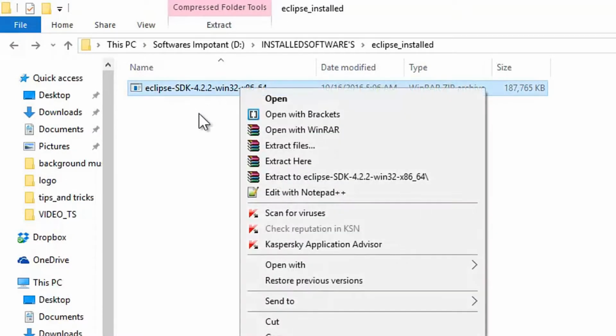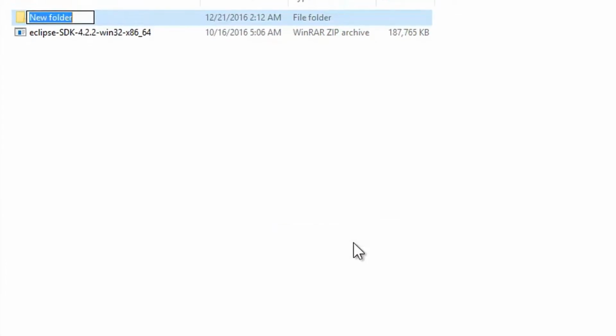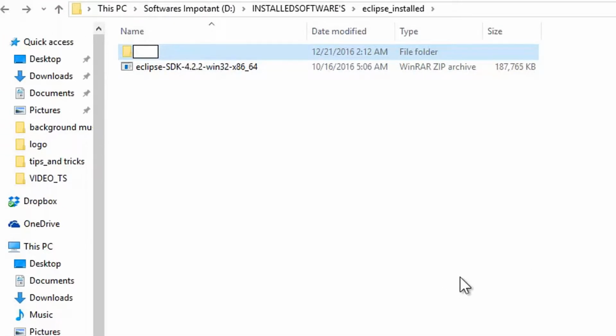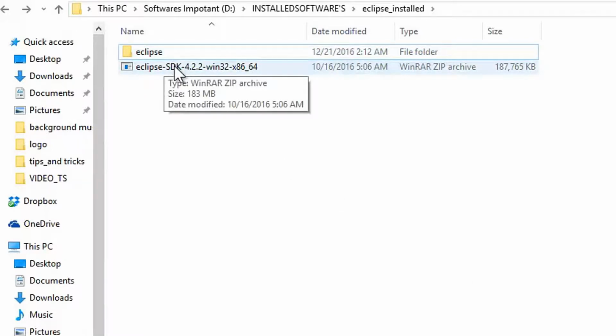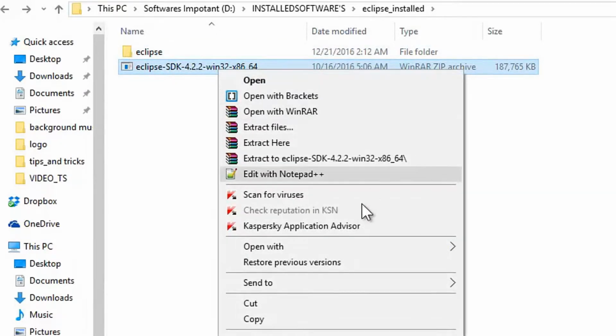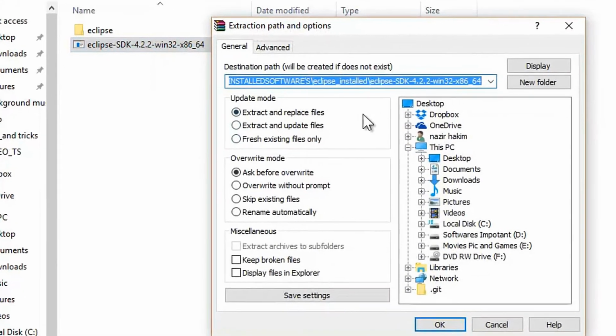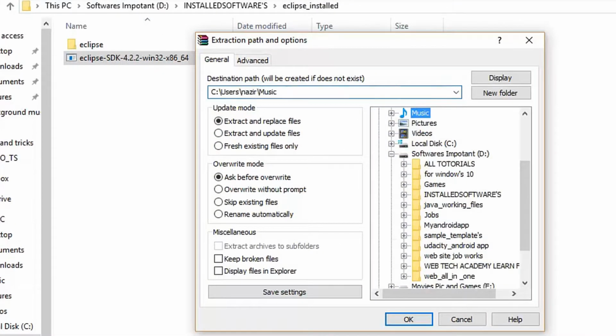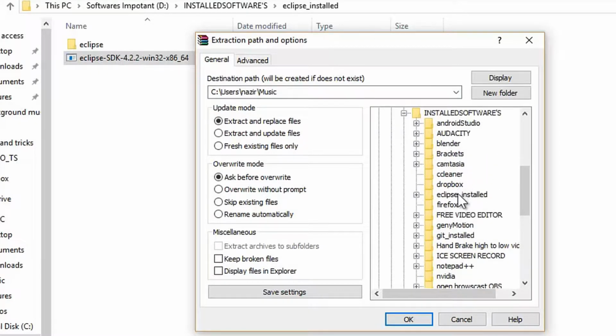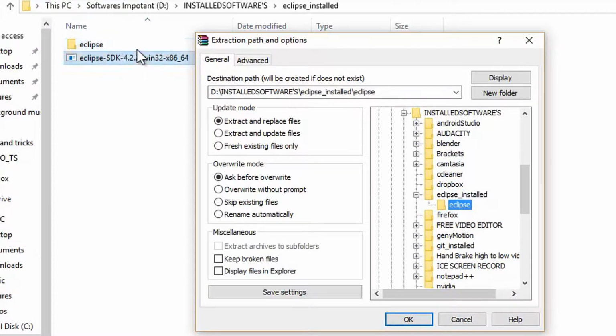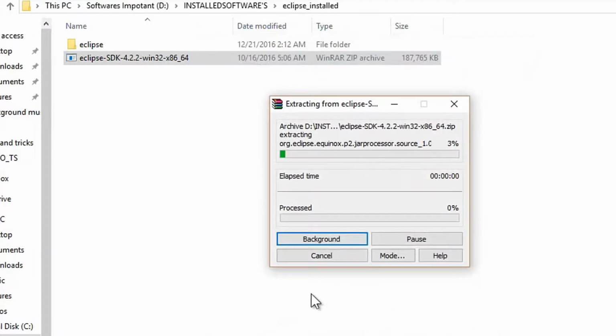Let's get installing the Eclipse software. So I'm going to create a new folder for that inside this folder. I'm going to type Eclipse. So now the Eclipse files will all be inside this one. We are going to extract this inside this folder. I'm going to right click on it and click extract files. Here I'm going inside my D drive, as you can see the path over here. Here I have installation software, and inside this one it is Eclipse installed, and here is the Eclipse folder we have just created. I'm going to hit OK and extract all the files inside this SDK.